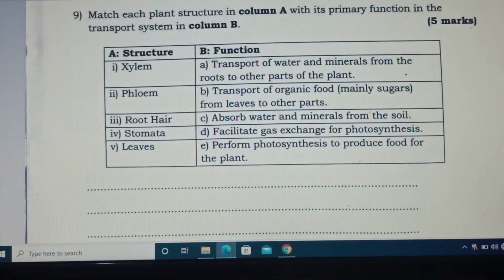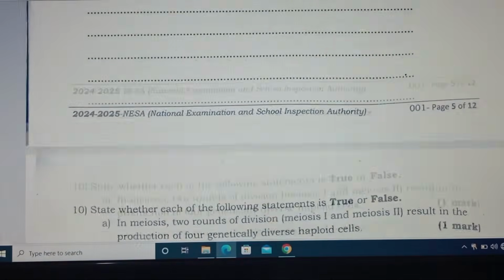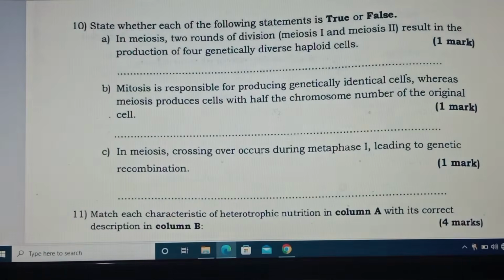Let us continue with question number 10. Question number 10 is true and false.